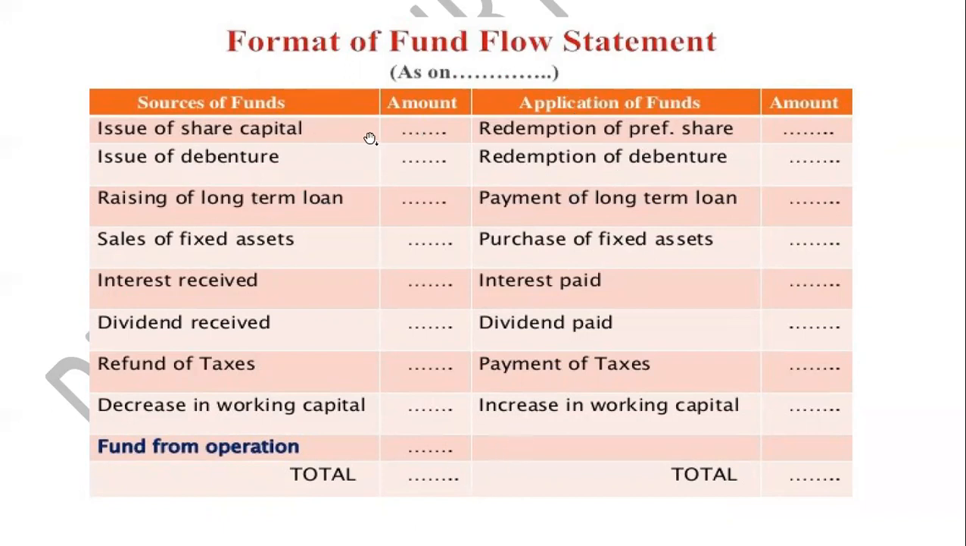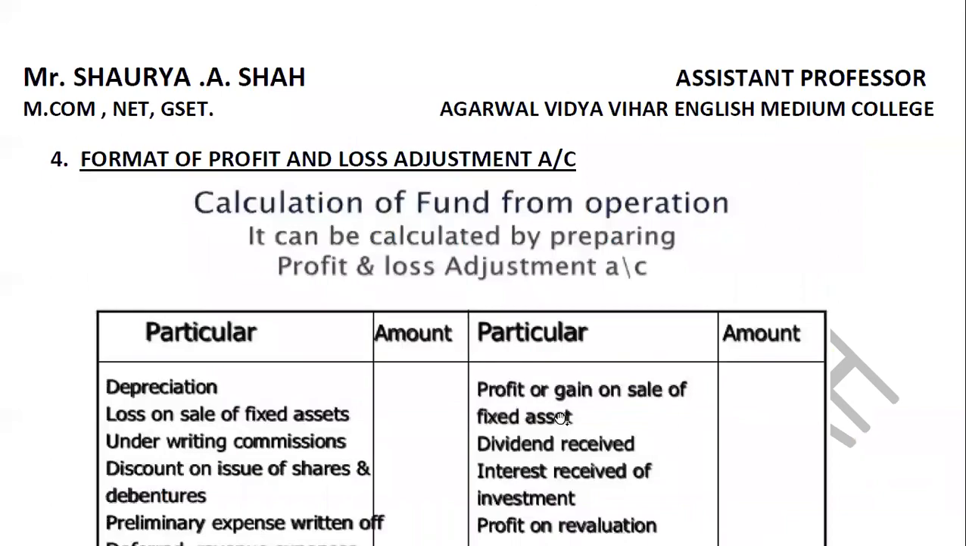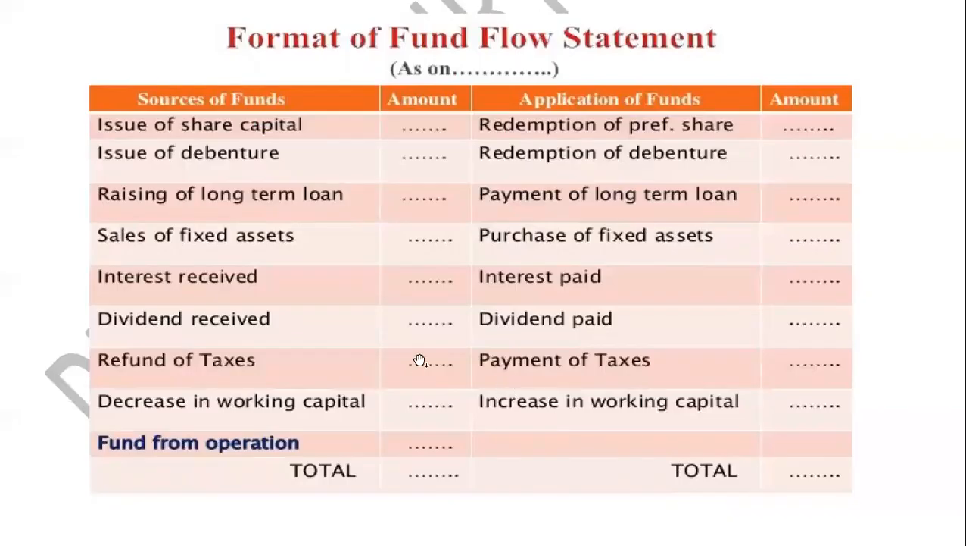So issue of share capital, all the sources of funds which we have studied till now students, right? That particular sources of funds will be written on this side. It can be any fund: issue of share capital, raising of term loan, sale of fixed assets, interest received, dividend received, refund of taxes, right? Interest received and dividend received will be here also and will be written on the credit side of P&L adjustment also, right? Depends upon the sum. Just now you remember the entire format, fine? Decrease in working capital, this is the answer which we get from the very first step, that is the working capital statement.